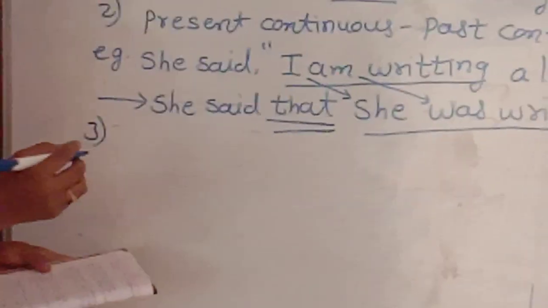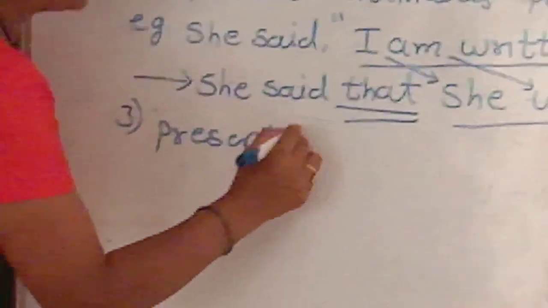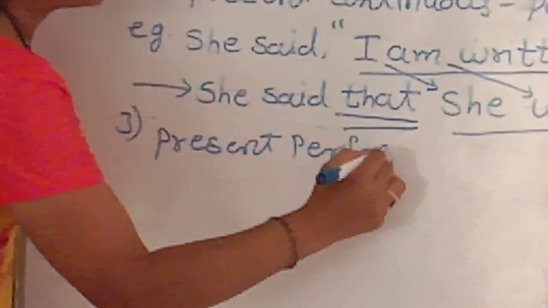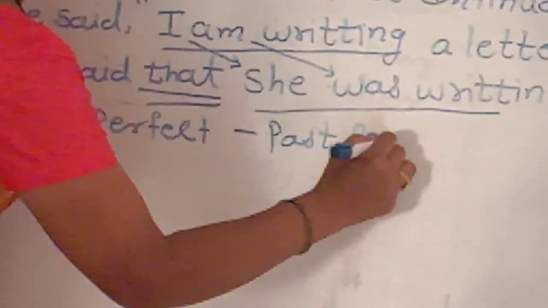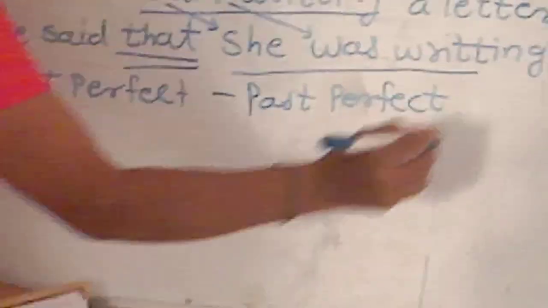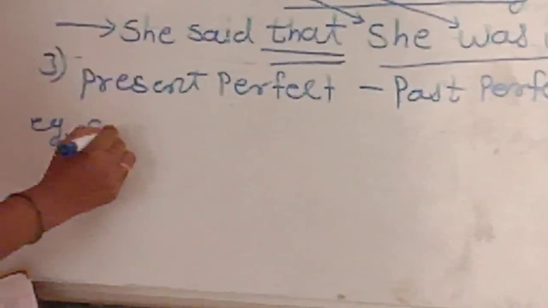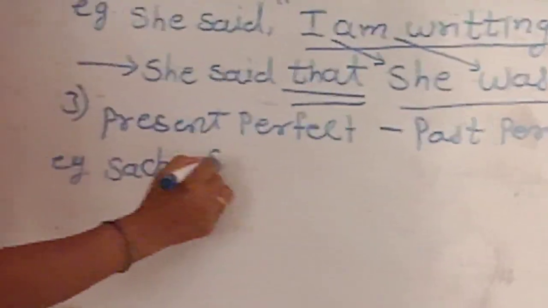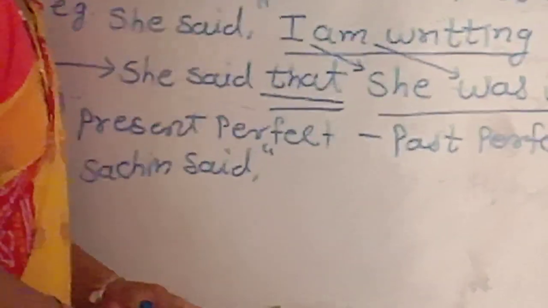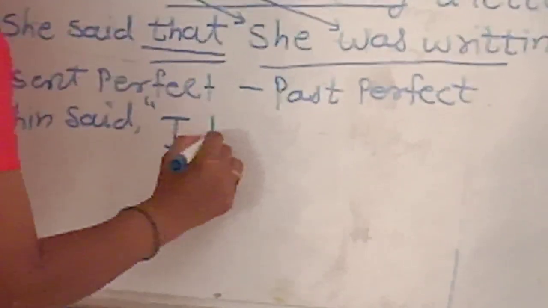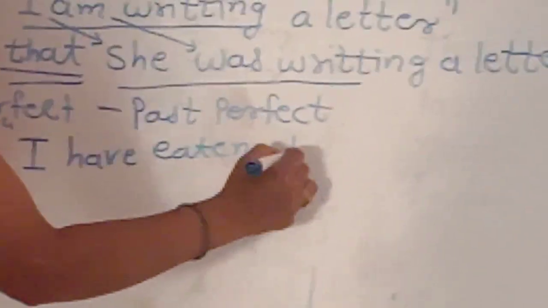The third tense is present perfect. It becomes past perfect. Sachin said, into inverted comma, I have eaten a banana.